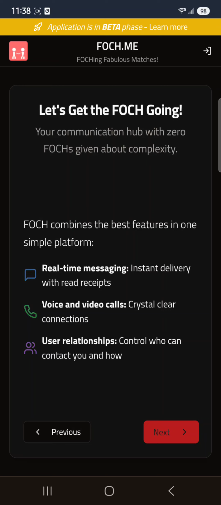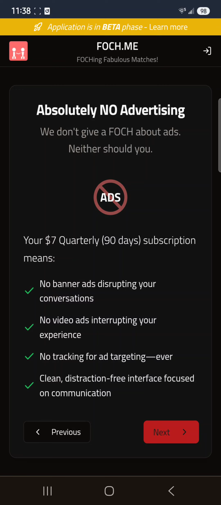With FOCMe, you get real-time messaging, audio and voice calls. I am using a third-party source to handle that, so I have to pay for that over a certain amount of time. So that will probably only be available for anybody that's paying that has a subscription, $7 every 3 months. If you do not have a subscription, you can still use this entire thing for free. No audio video calling, but real-time instant messaging.